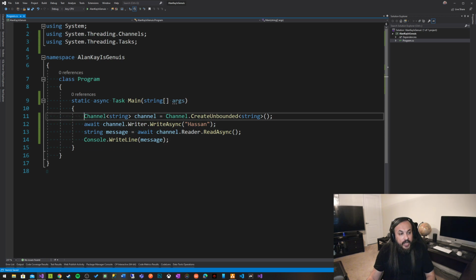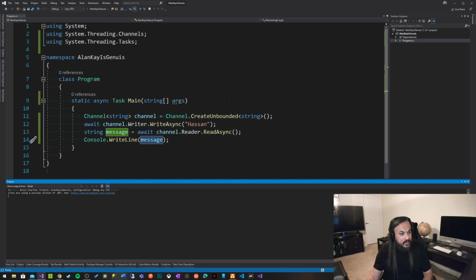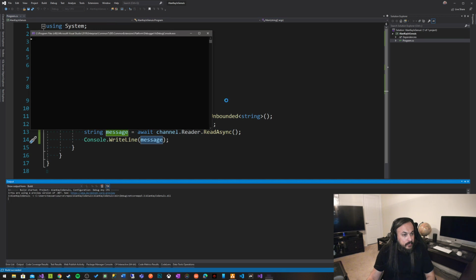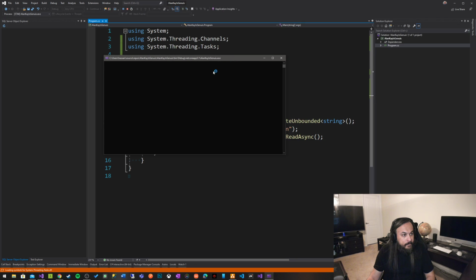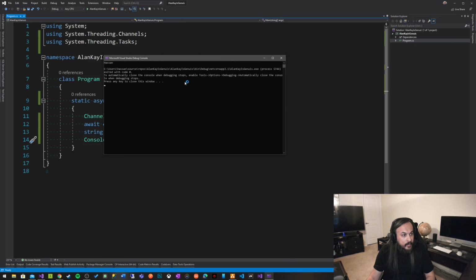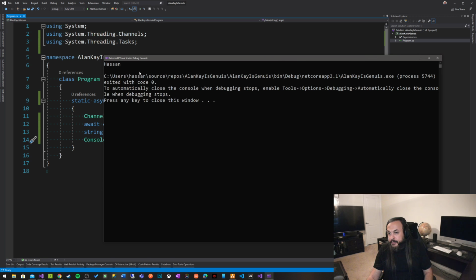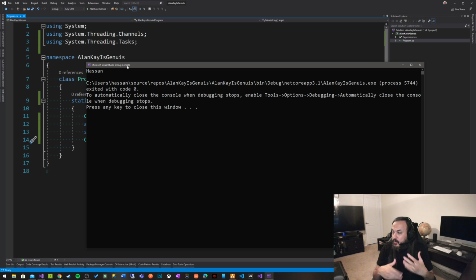I created a channel, I put a message on that channel, and then I read the message from the channel, and then I printed the message out. Is that how it works? I don't know. Let's find out. Running my code. There you go. So it picked up the message, it read my name, and then it went in and processed that message, right? Now let's see what that looks like actually in the real world.